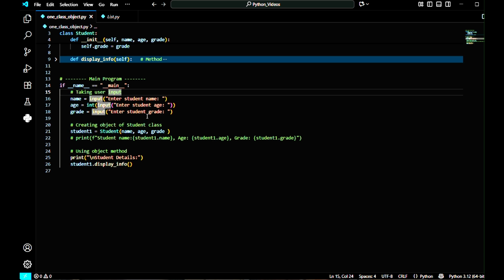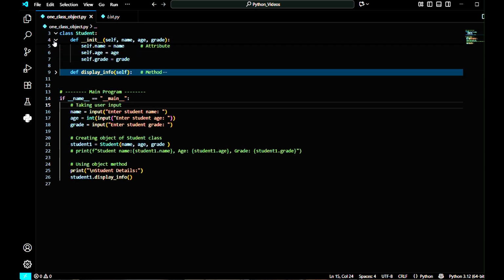When we get the inputs from the user, we will create an instance and take the parameters name, age, and grade. So whatever name, age, grade the user gives, it will get stored here, and the constructor will be called. Then we will use self dot, that means class attributes. So this is very important.